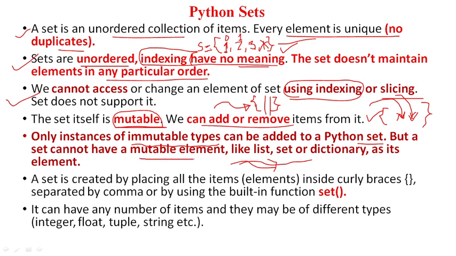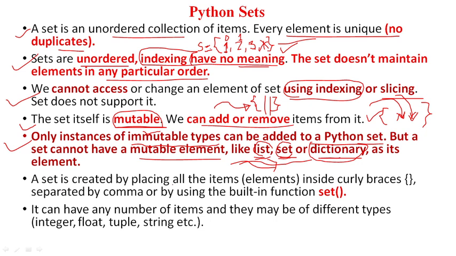A set cannot have mutable elements like list, set itself and dictionary. It means that a set cannot contain a list, a set or a dictionary in it. It can contain a tuple. Tuple is immutable, so we can add a tuple inside the set. There is no problem. List is mutable, set is mutable, dictionary is mutable. So these elements cannot be part of a set. If you want to make them part of a set, first you have to convert them into a tuple so that they become immutable, then only you can add them.